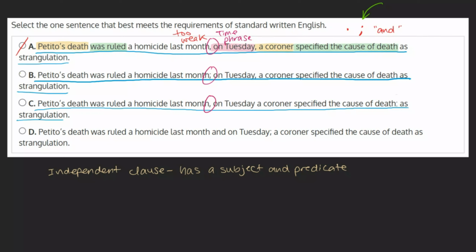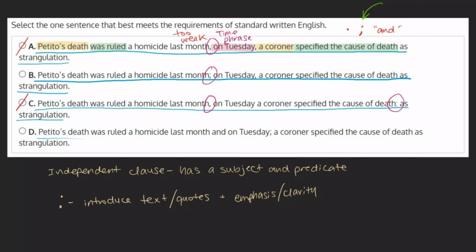This choice inserts a colon before as strangulation. A colon's job is to introduce text, quotes, or to add emphasis or clarity. The words following the colon here do none of that. It's simply the natural end of the sentence. As neither the comma nor the colon is appropriate here, we can mark this choice as incorrect.